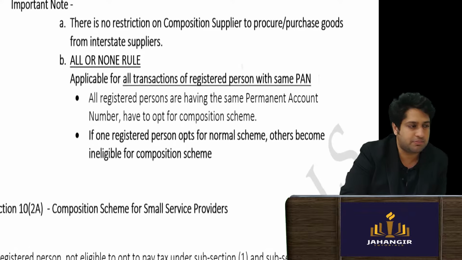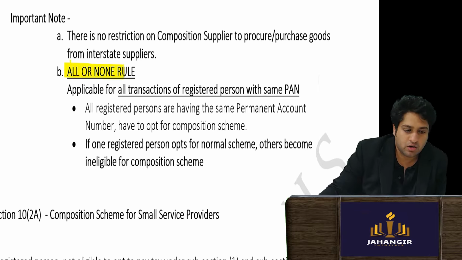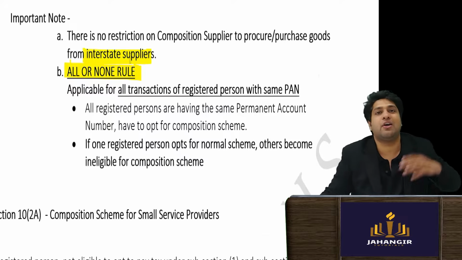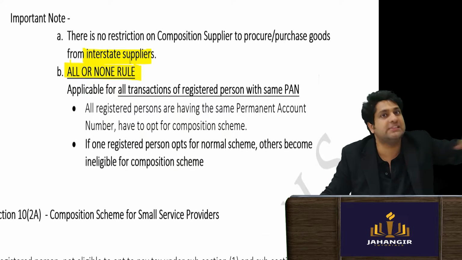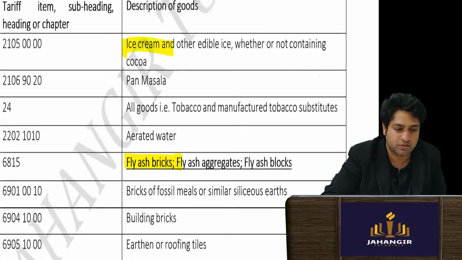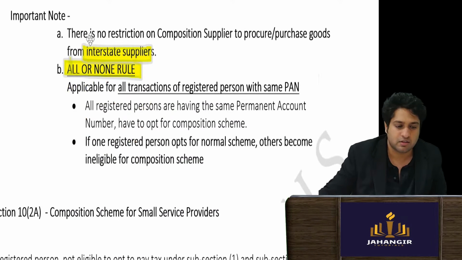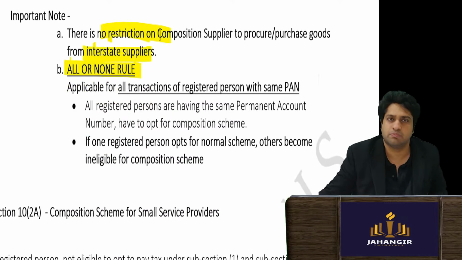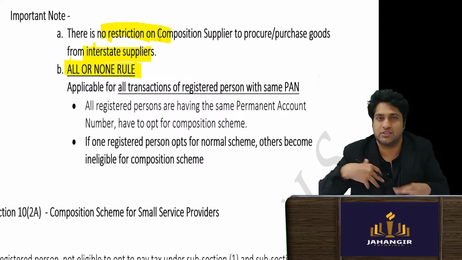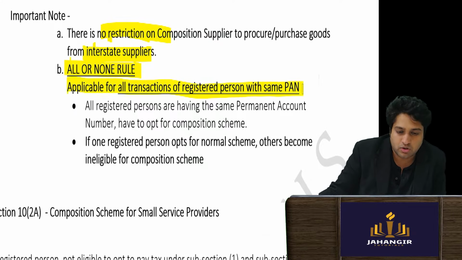Now remember one thing, that a composition dealer cannot sell interstate. You will see that in ineligibility, what they said, who cannot sell. If you are selling interstate goods, then you are ineligible under the composition scheme. But purchase can be done. Purchasing, I can't sell interstate, but purchase interstate is allowed. And the all or none rule. Very, very important.